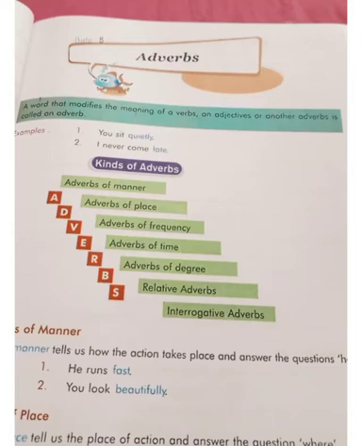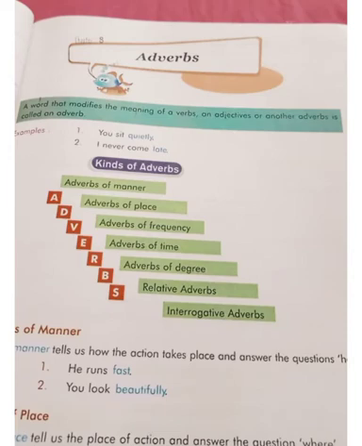So you can see the example here: you sit quietly. You can see that the verb is sit here. So how you have to sit? They are talking about the way you have to sit. You have to sit quietly here. So quietly is an adverb here because it is telling about the verb. It is adding something: that you have to sit quietly.